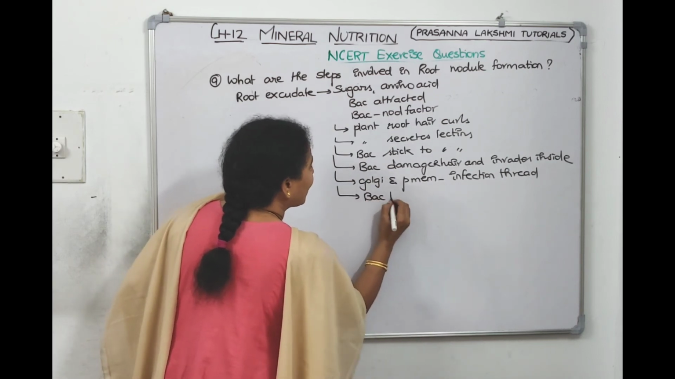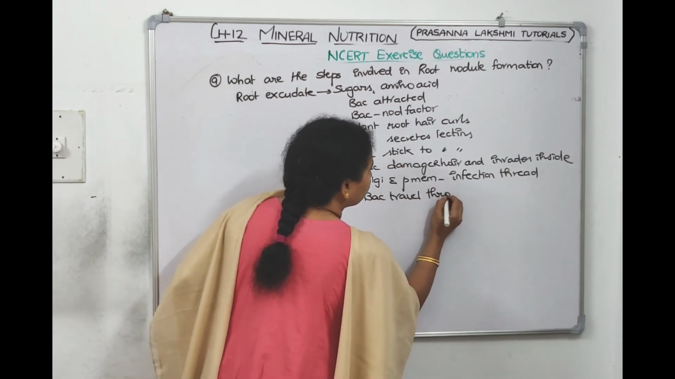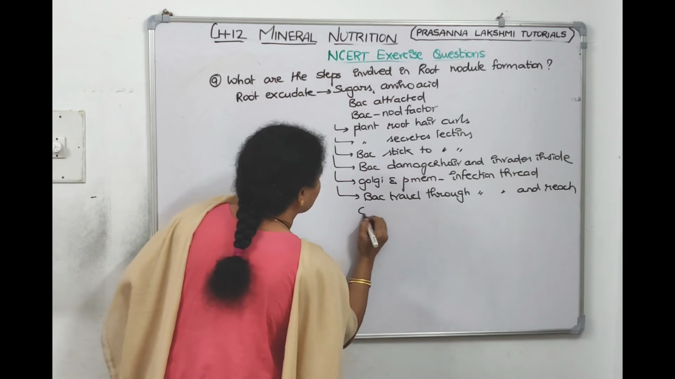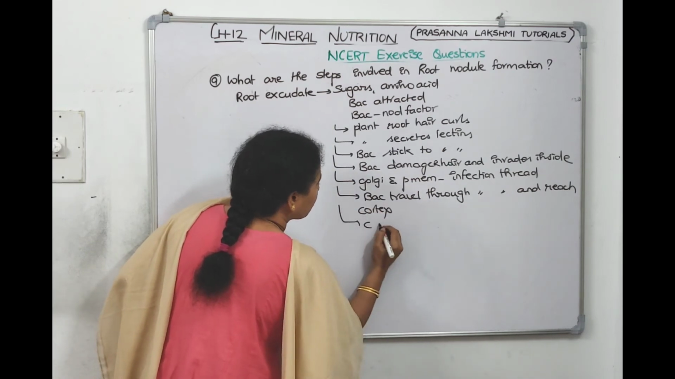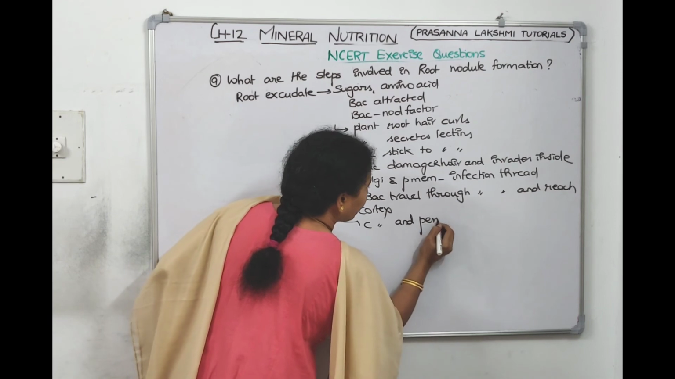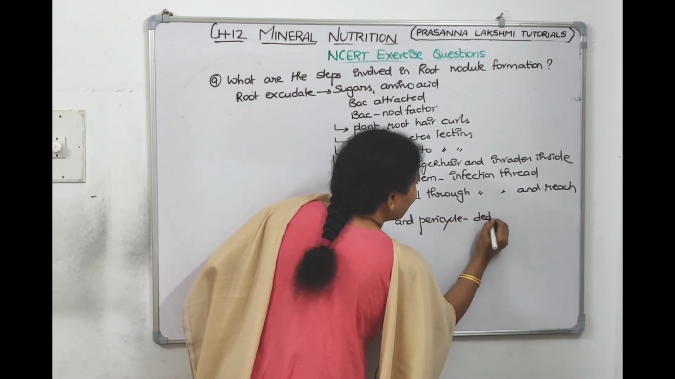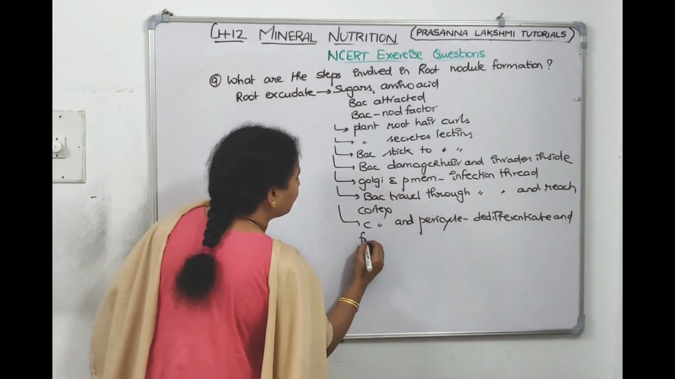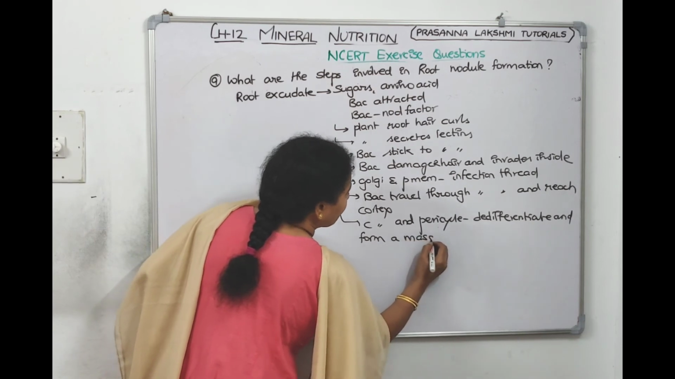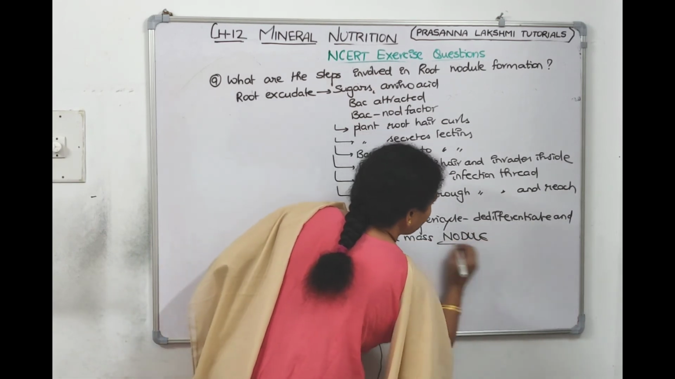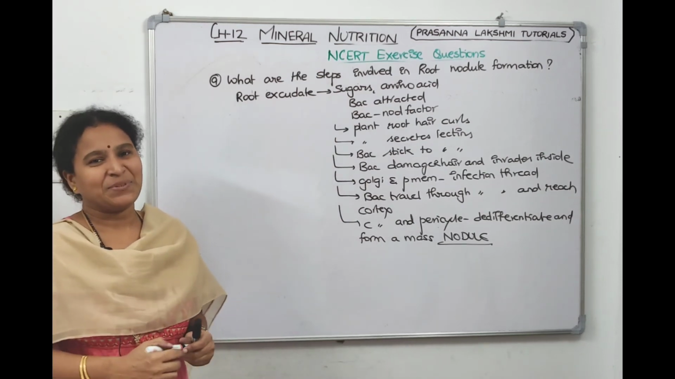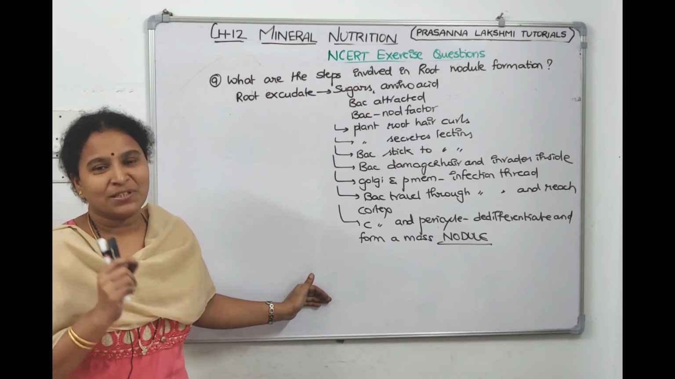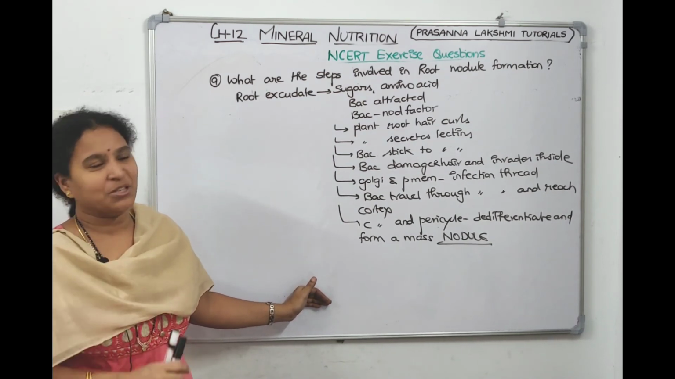The bacteria travel through the infection thread and reach the cortex. Now meanwhile, the cortex and pericycle cells de-differentiate and form a mass. That mass is called nodule. All these are the steps in root nodule formation. I explained this in detail. Again, I'll post in which lecture I explained it. Check the description box. Okay.